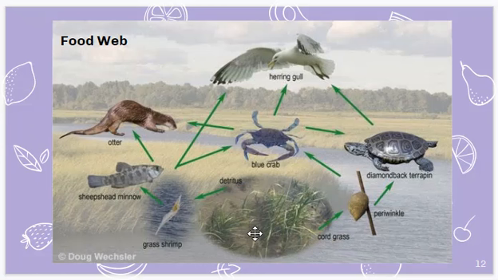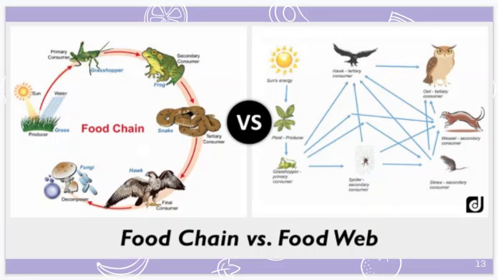And you can also tell that detritus is a producer, even if you don't know what detritus is. By looking at this food web, you can tell detritus is a producer because, again, there's no arrow going into it because it makes its own food. So on the left, you see a food chain, which is just a feeding relationship between one organism to the next. And on the right, you see a food web, which more accurately depicts what happens in an ecosystem because organisms eat many or a variety of different things.